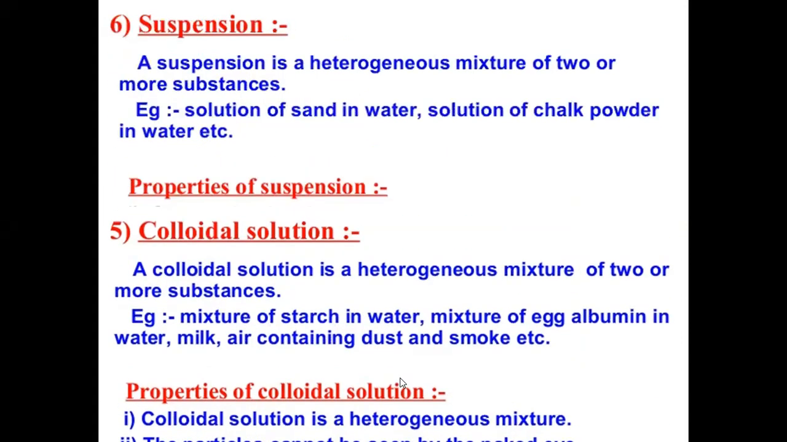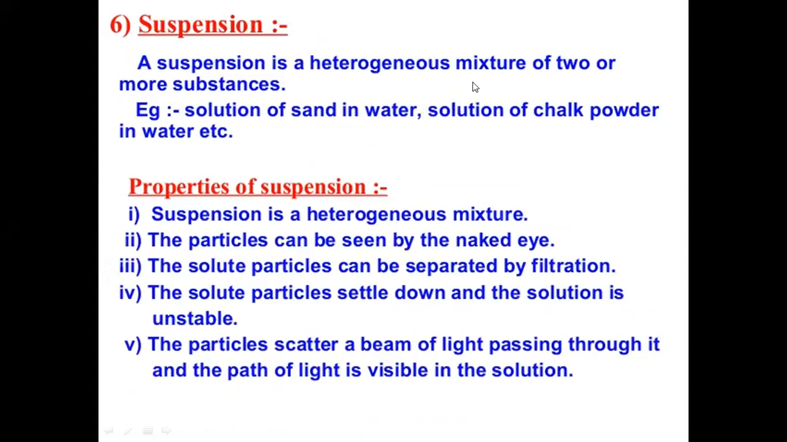Suspension is a heterogeneous mixture of two or more substances. Example, solution of sand in water, chalk powder in water, etc. Properties include a heterogeneous mixture. The particles can be seen by naked eyes. The solute particles can be separated by filtration. The solute particles settle down and the solution is unstable. The particles scatter a beam of light passing through it partially, and the path of light is visible in the solution.